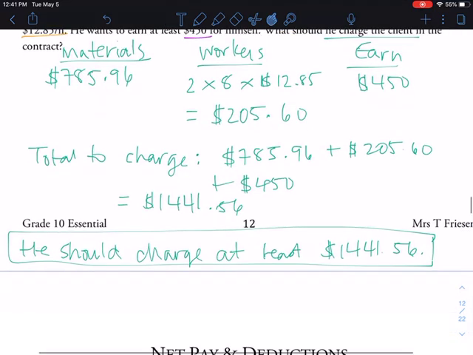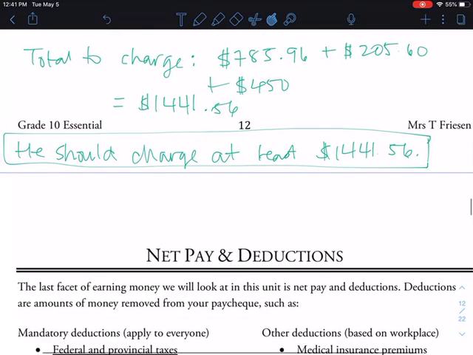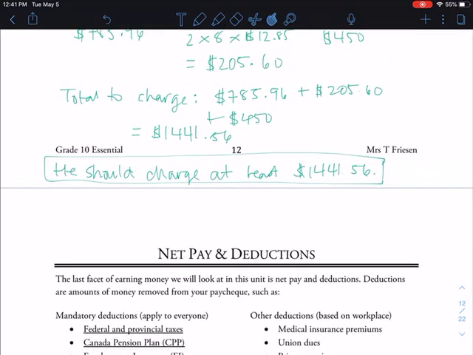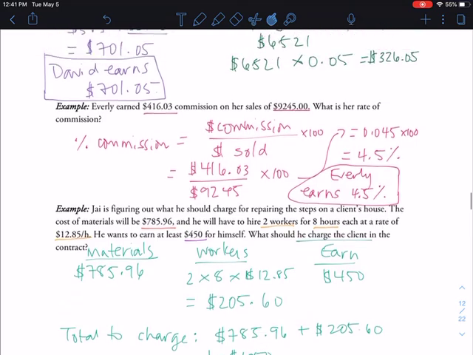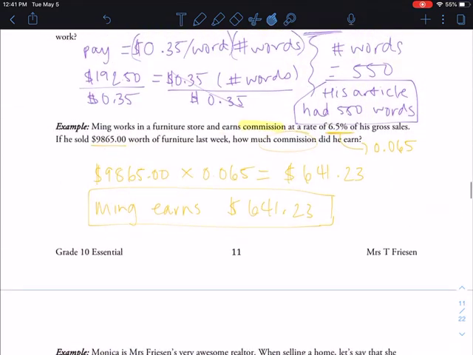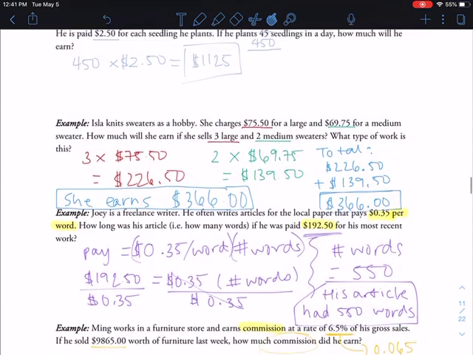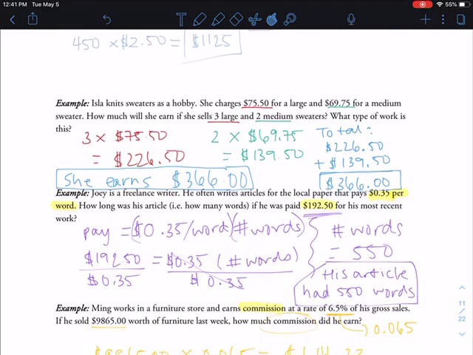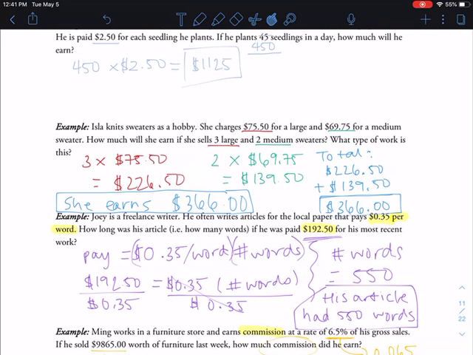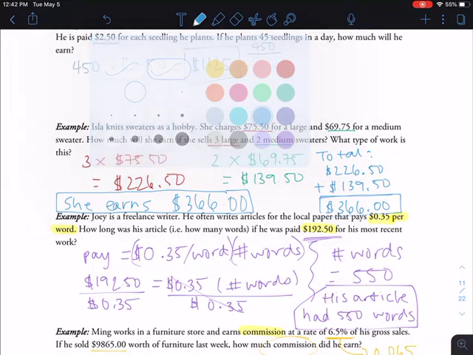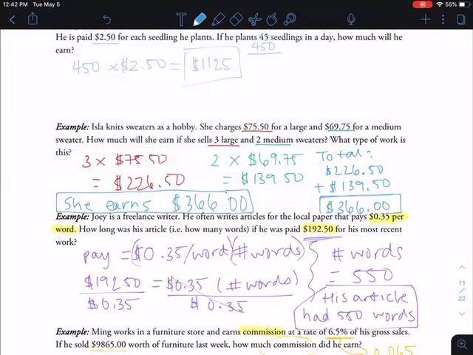Okay. There we go. We just have one last lesson after this one, okay? And this is the end of the lesson on different types of pay, okay? And I realized right now that we didn't answer one small part of the question about Isla, okay? What type of work is this? My bad. Just totally missed it when we were doing the example. Okay, so I'm just going to go back and we're going to talk about what type of work this is.